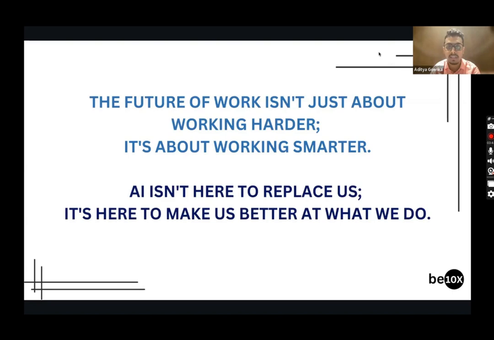AI isn't here to replace us. It is very important for all of us to understand that AI isn't here to replace us. It is here to make us better at what we do. Does it make complete sense to everyone? Can I have an MS in the chat box if it makes complete sense to you? Come on, guys. I want energy and responses from each and everyone present in the meeting today.